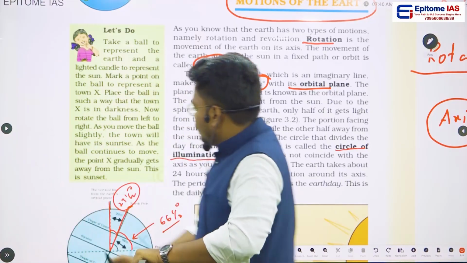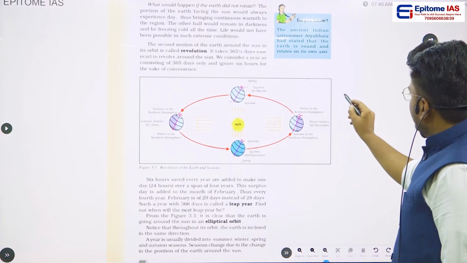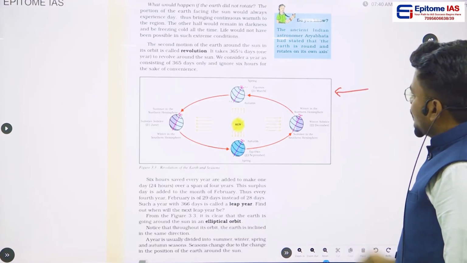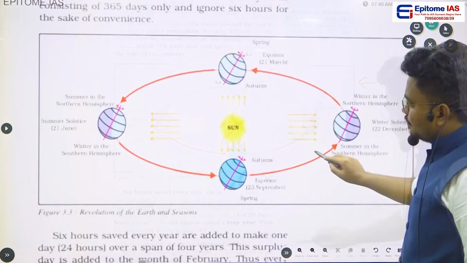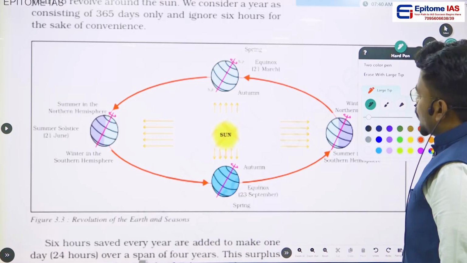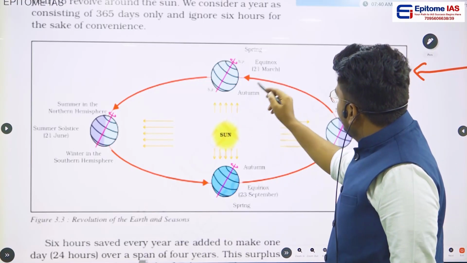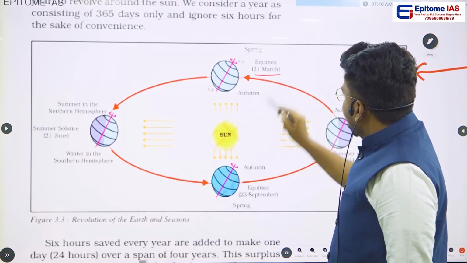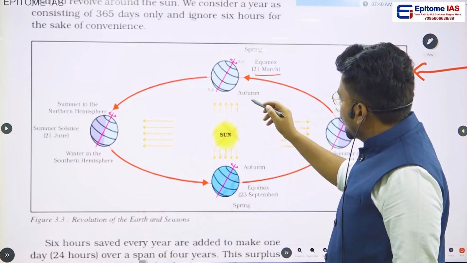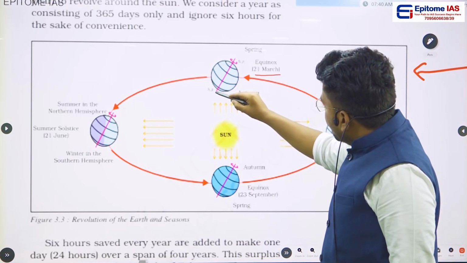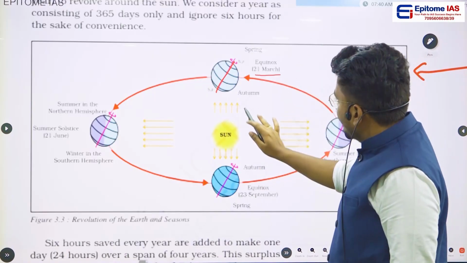Then on the next page, he is showing a picture. In this picture you can clearly see the position of the Earth with respect to the sun. If you see here, during March, if you want to understand this particular picture, you need to remember that the Earth is revolving around the sun on an inclined axis. This is a must when you are trying to understand this picture.